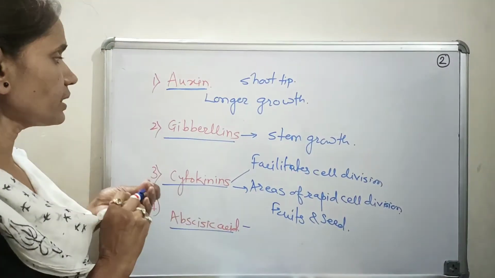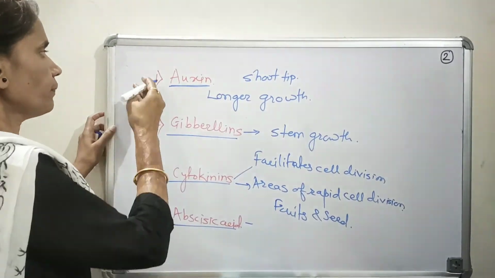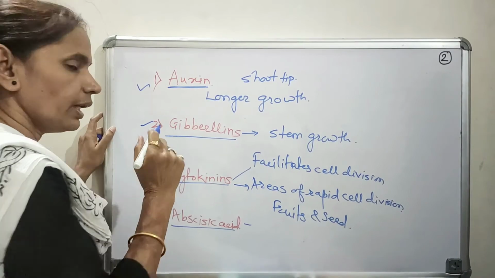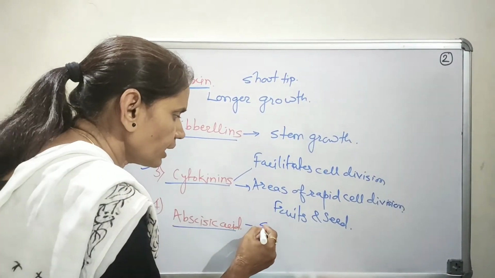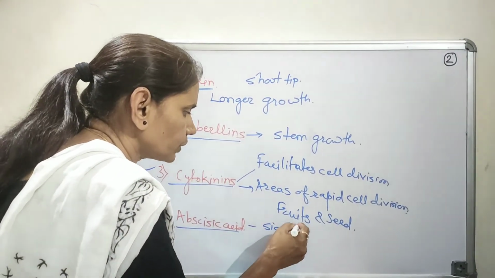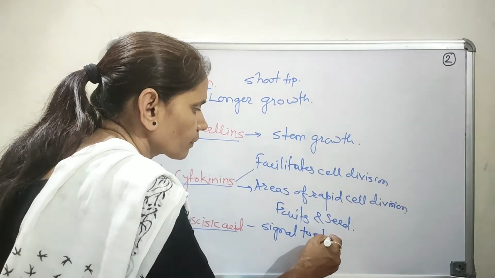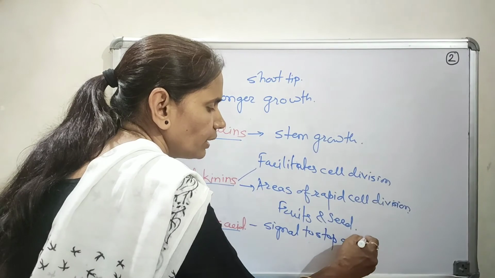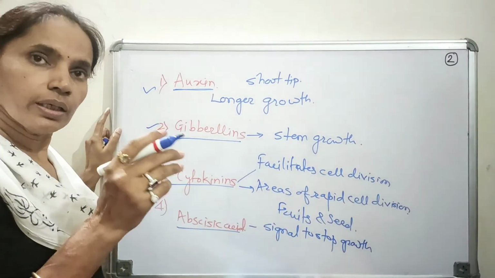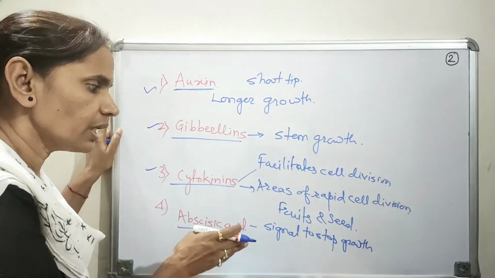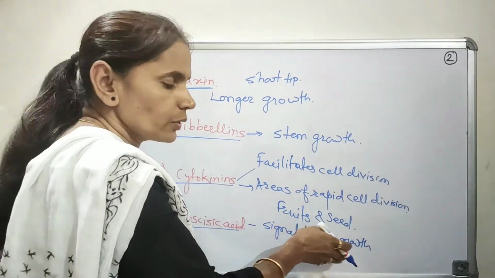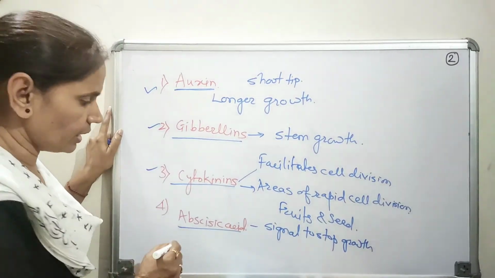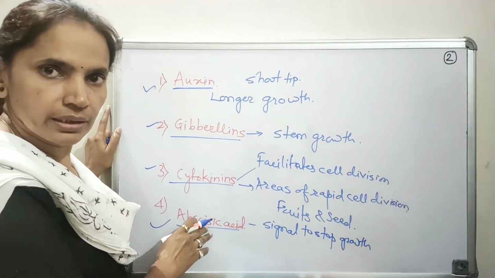Now as the plants need the hormones which facilitate the growth, they also need a signal to stop the growth. It is not the case that the plant will continuously grow. So at a specific stage, it also requires a signal to stop the growth. In that case, the role of abscisic acid is there.